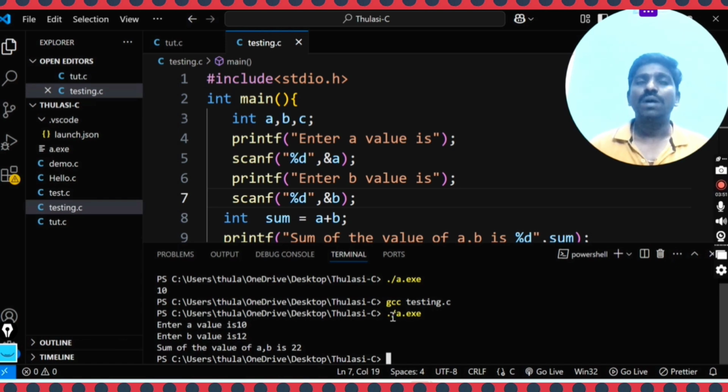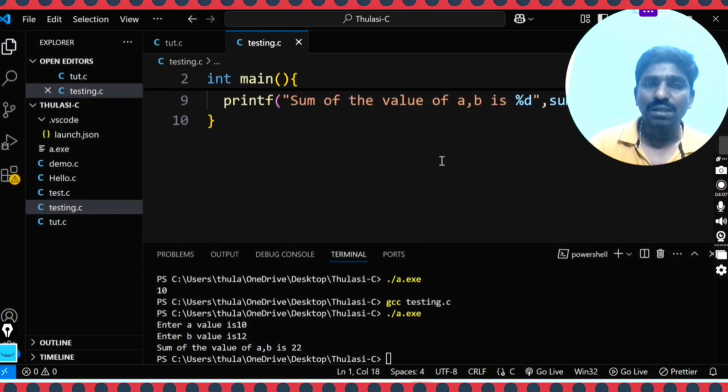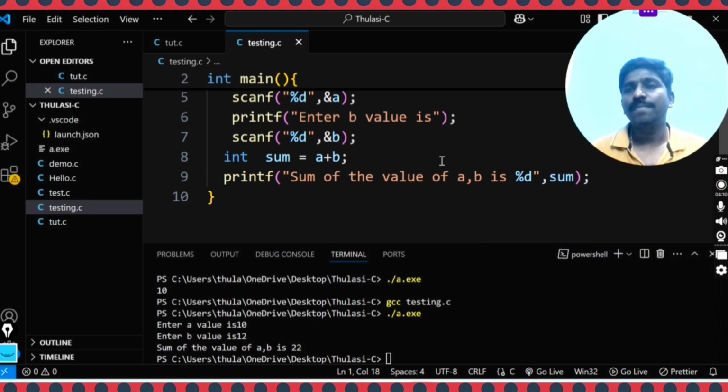So you have to understand how scanf works. This printf and scanf will work because you have to specify stdio.h. Okay, this is the program for scanf.